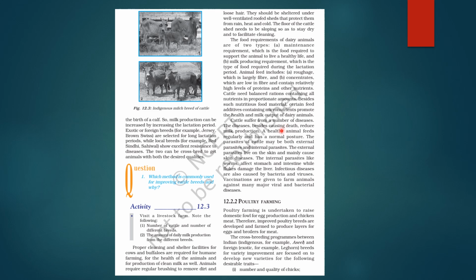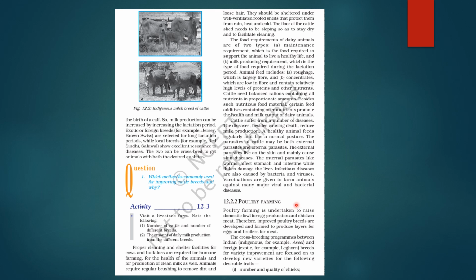Then comes some diseases of cattle, okay. These diseases can decrease the milk production and can be very fatal for them. A healthy animal feeds regularly and has a normal posture. Parasites of the cattle can be external or internal. External parasites will live on the skin and mainly cause skin diseases. Internal parasites like worms, they will affect stomach and intestine, while flukes damage the liver. So infectious diseases are also caused by bacteria and viruses. So vaccinations are given to farm animals against any major viral or bacterial diseases, right?